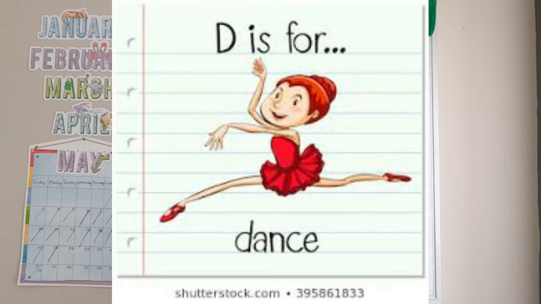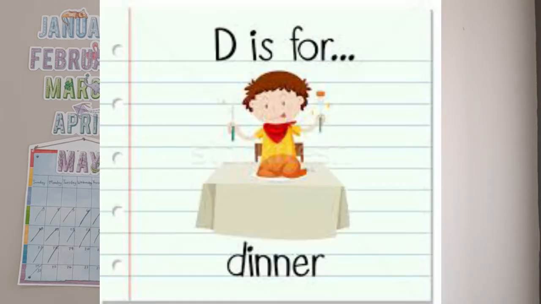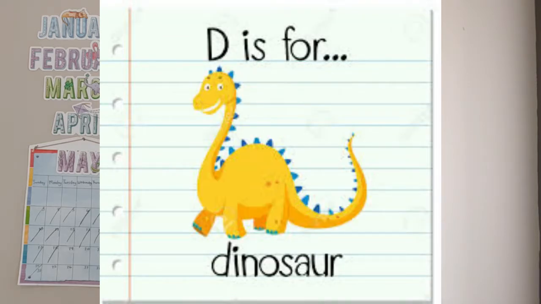Okay, the next one. Do you guys remember dancing? Great job. And it says D is for dance. Great job. And the next one, guess what? When we're really hungry at home, it says D is for dinner. The next one we see, is it a scary or a happy dinosaur? It's a happy dinosaur, right? And we say D is for dinosaur.